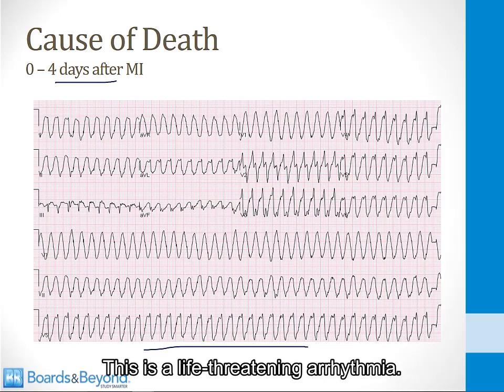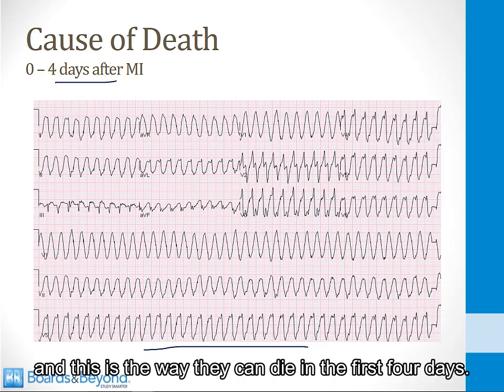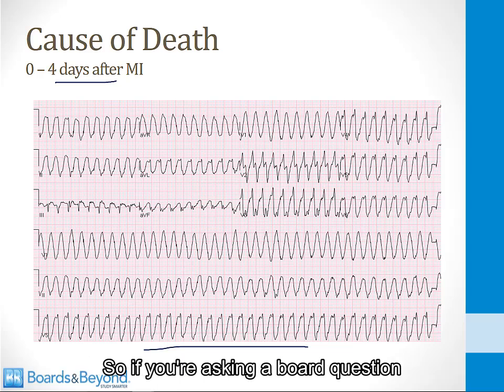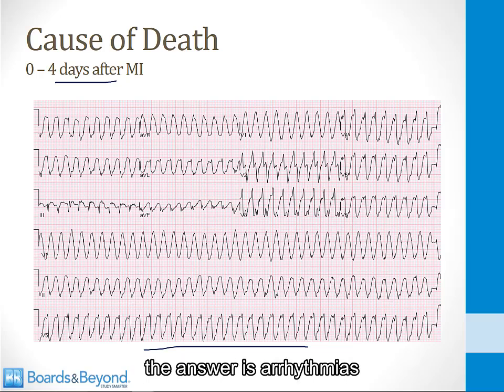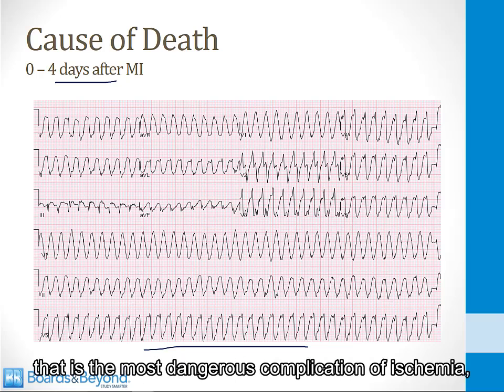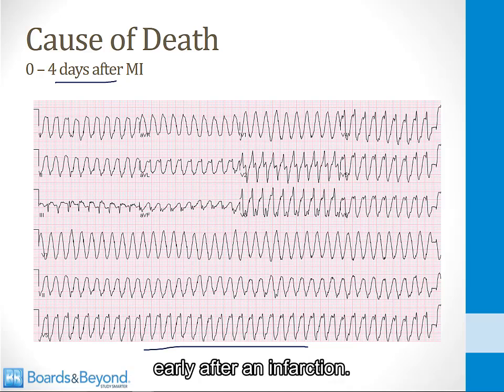This is a life-threatening arrhythmia. This commonly occurs in patients who have had a myocardial infarction, and this is the way they can die in the first 4 days. So if you're asked in a board question about what you should worry about shortly after a patient develops ischemia, the answer is arrhythmias. That is the most dangerous complication of ischemia early after an infarction.